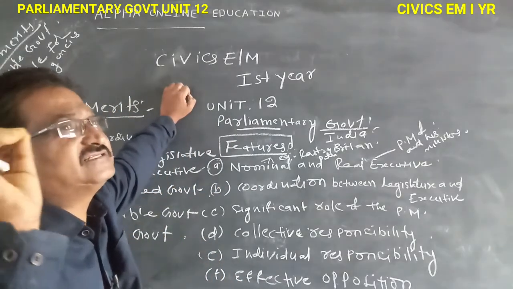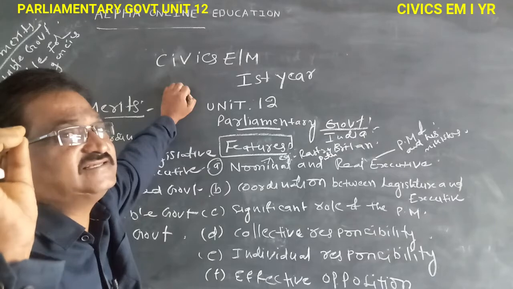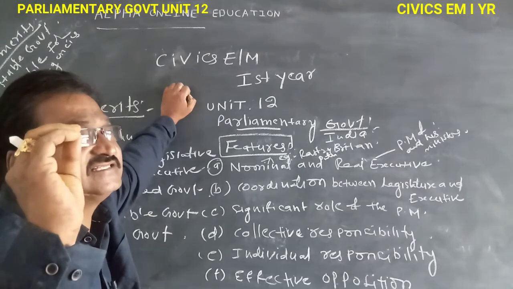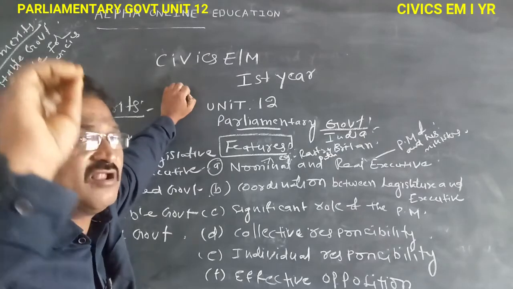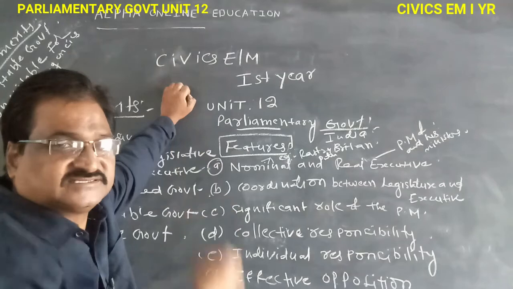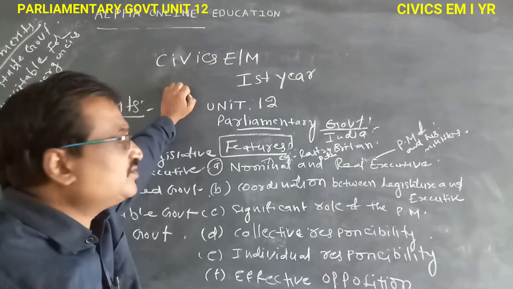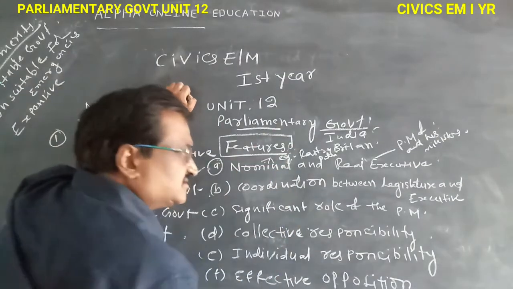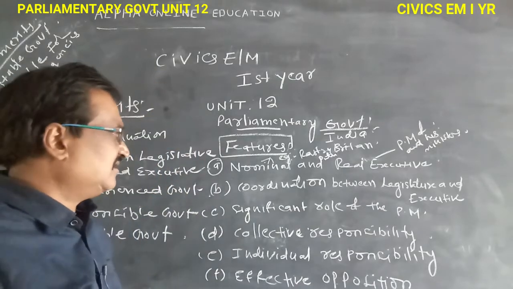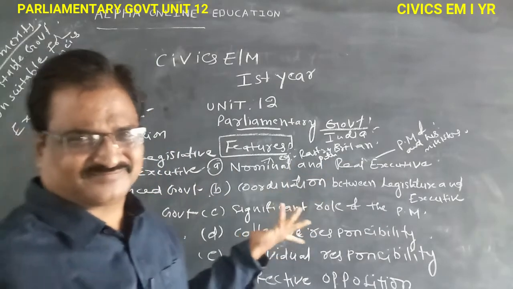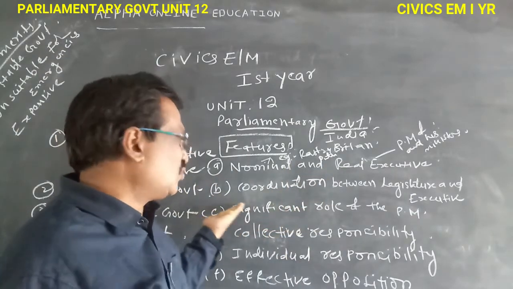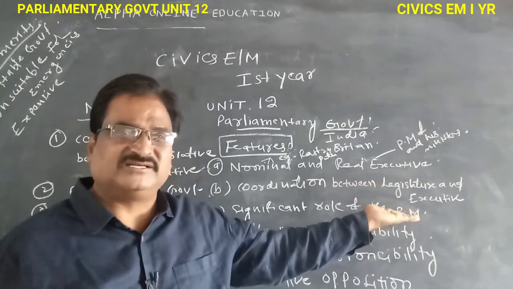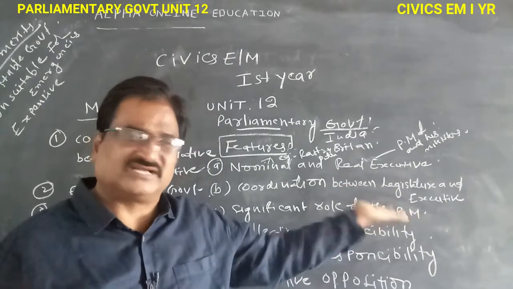India is the best example. The legislature depends on the executive, and the executive depends on the legislature. This style of government is called parliamentary government. Examples: India and Britain. So, regarding these features, don't get confused. Nominal and real executive. Coordination, నేను ఆల్రెడీ మీకు చెప్పాను, ఇంకా మీకు తరచు అవసరం లేదు.